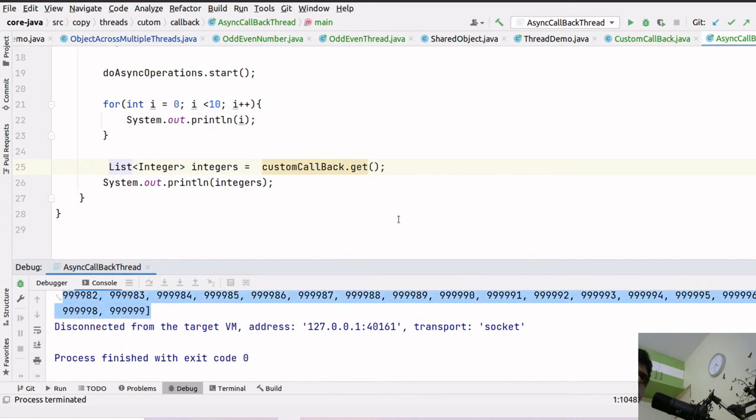So basically it's waiting for the response to finish, and once the response is there, we can do whatever we want with the response and the operations we were doing parallelly. Okay, so this is the way we can design the custom callback or custom callable mechanism in Java. Hope you enjoyed the content.